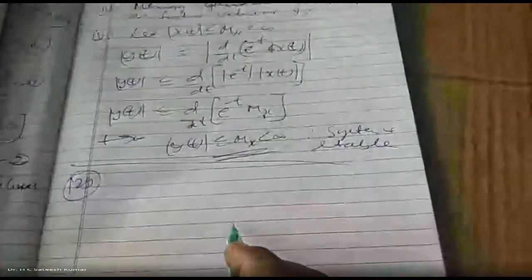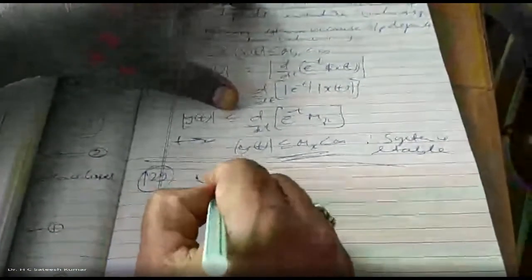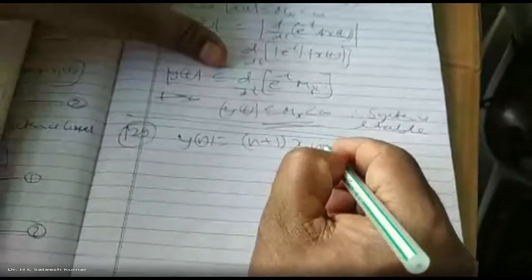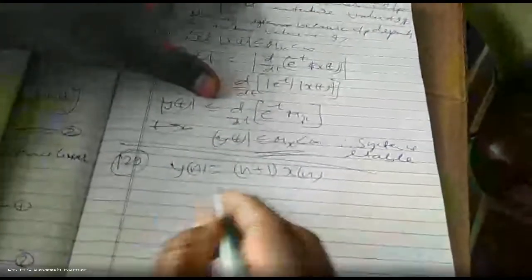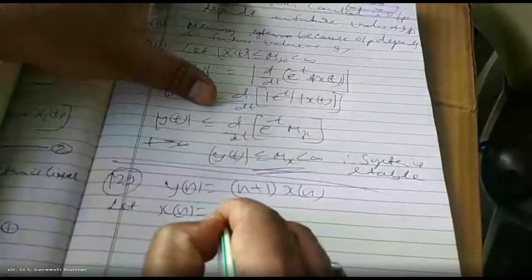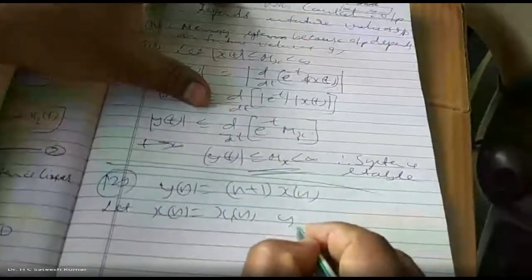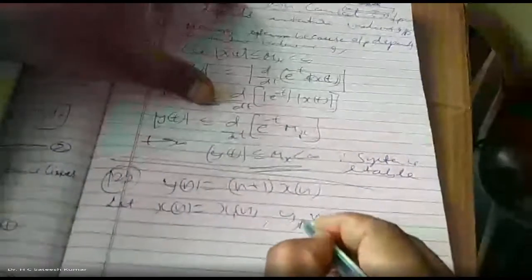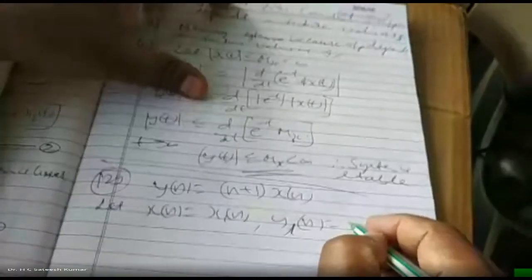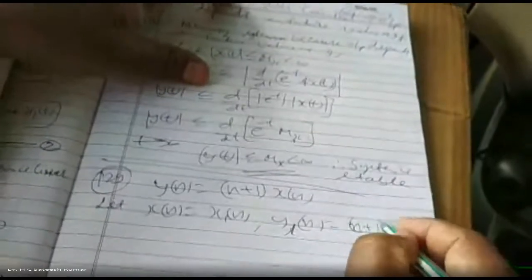One more problem. n plus 1 he has given, n also he has given. y of n is equal to n plus 1 into x of n. Check for the linearity. Let x of n is equal to x1 of n. y1 of n is equal to n plus 1 into x1 of n.